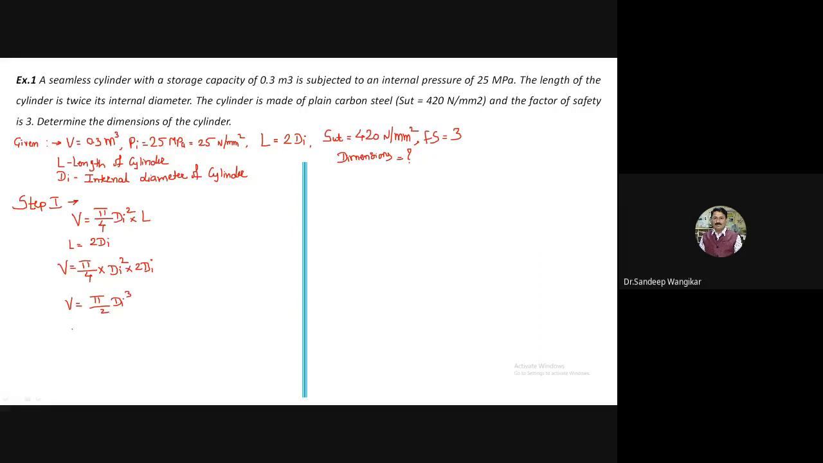So I now have the volume. I will put the V value as 0.3 meter cube. I will get the value in meters. Keep in mind pi by 2 into di cube. Very easy. Now calculate the di. Di is equal to the cube root of 2 into 0.3 divided by pi. So you will get the diameter in meters. So tell me the answer, then we will convert it into millimeters.